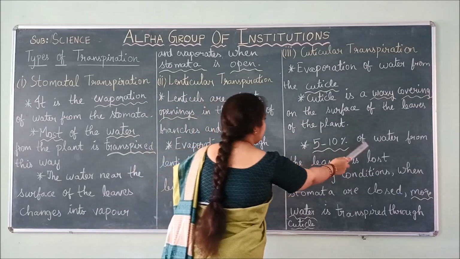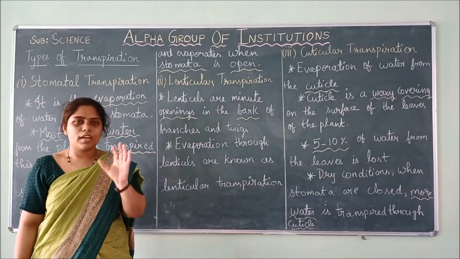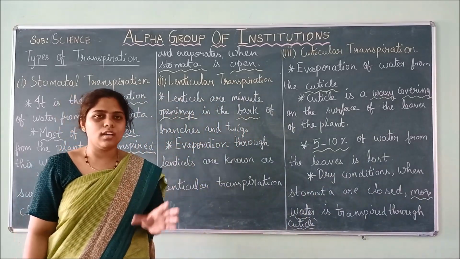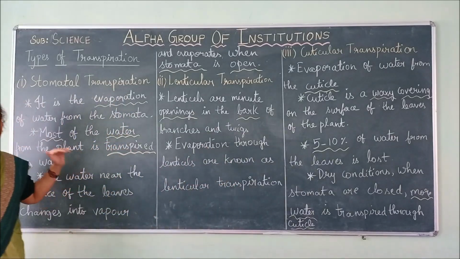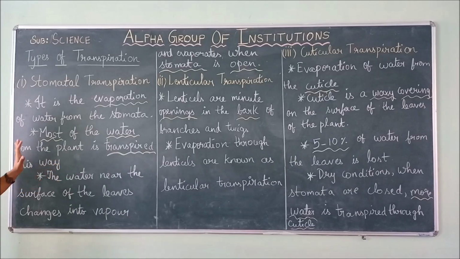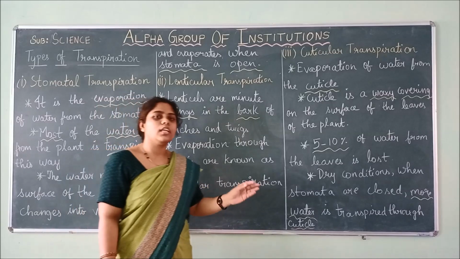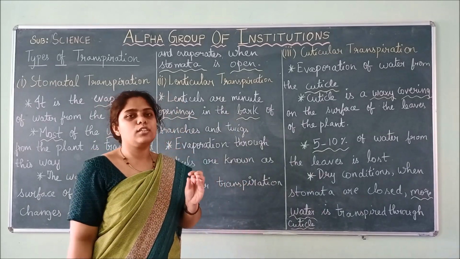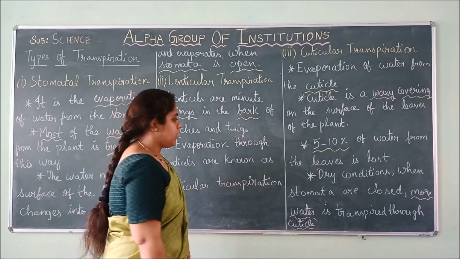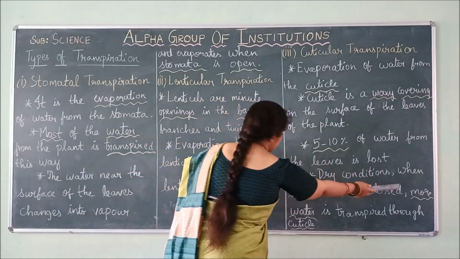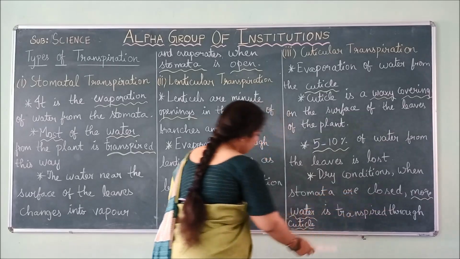5 to 10% of water from the leaves is lost this way. Compared to stomatal transpiration, where 90% evaporates, only 5 to 10% of excess water is transpired through cuticular transpiration. In dry conditions, when stomata are closed, more water is transpired through the cuticle.